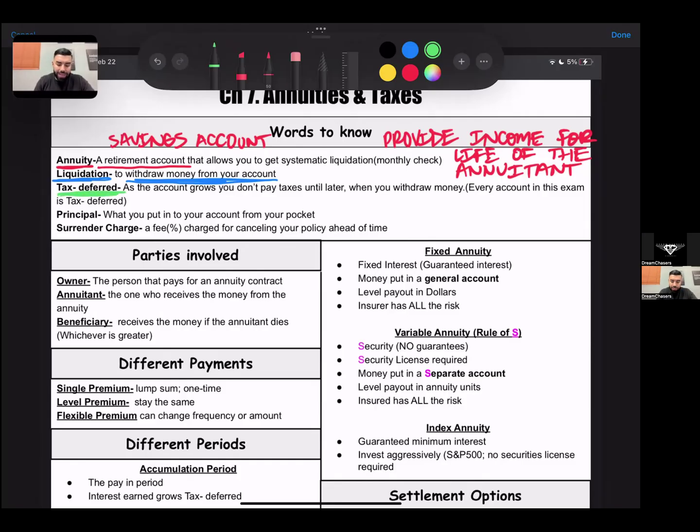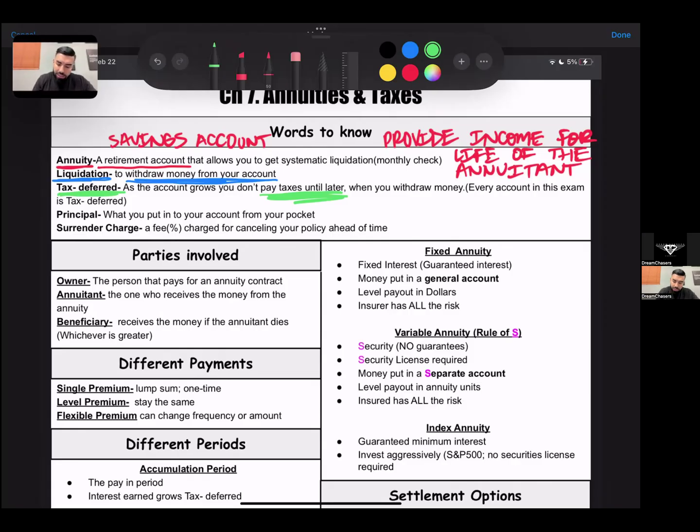Next is tax deferred. Tax deferred means as the account grows, you do not pay taxes until later. You're deferring the taxes to a later date. Okay, when you decide to withdraw the money, that's when you will pay taxes when it's tax deferred. So you're deferring taxes till later.